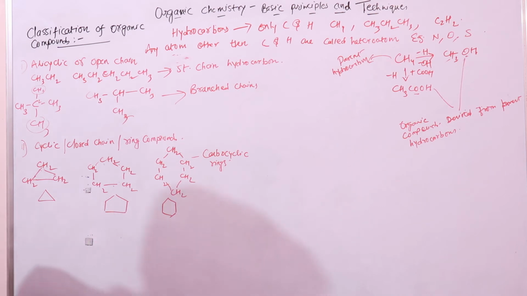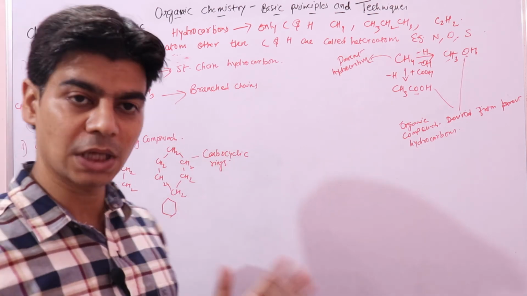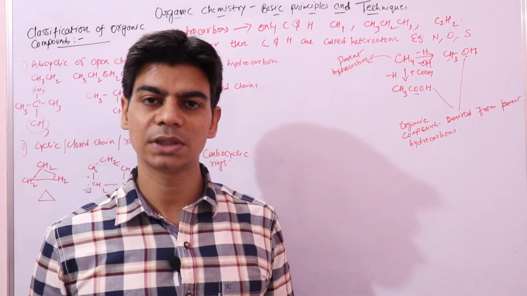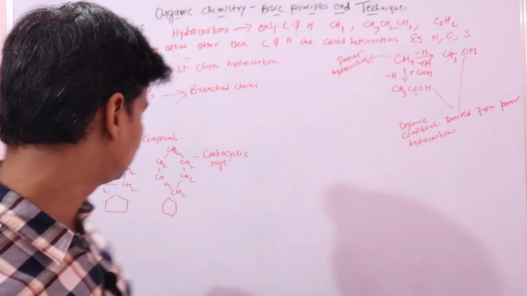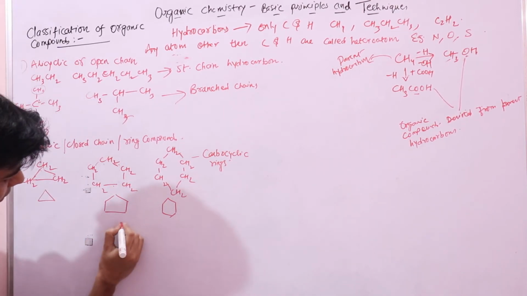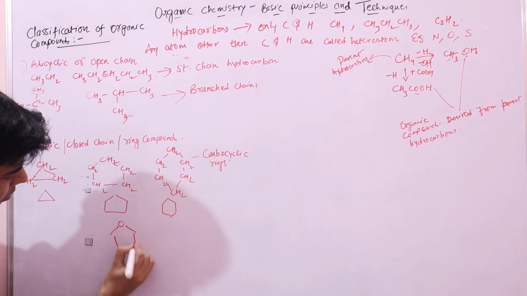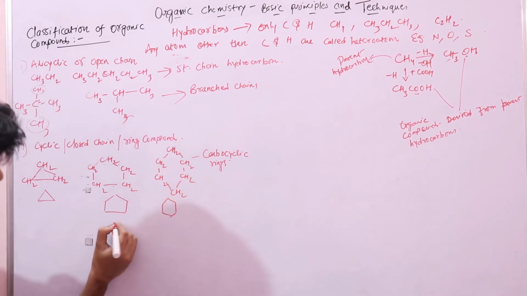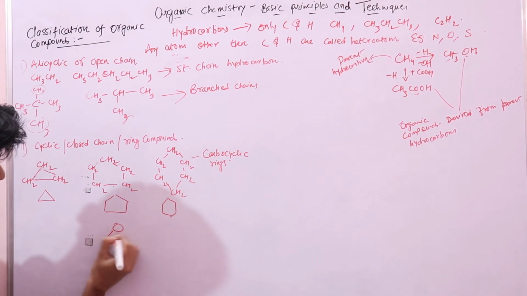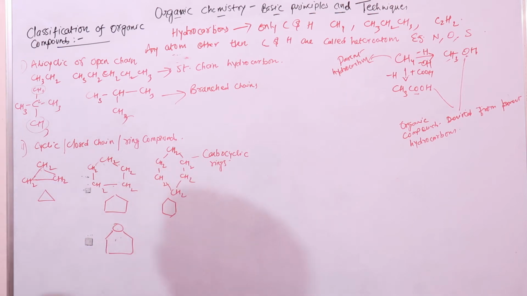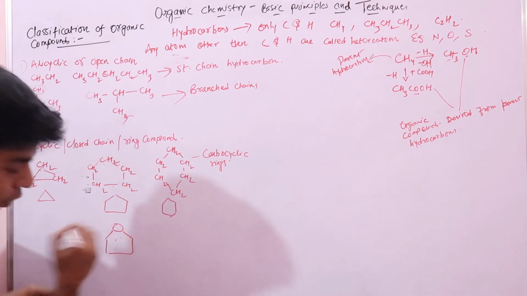Suppose I introduce a heteroatom, because I said here that any atom other than carbon and hydrogen is a heteroatom. Say I introduce oxygen in this compound. It will become like this. This is an oxygen atom.